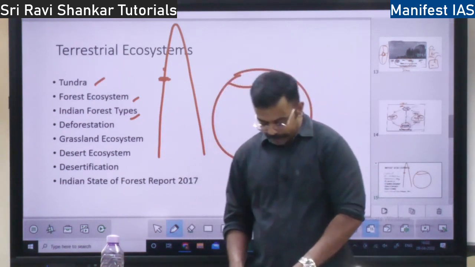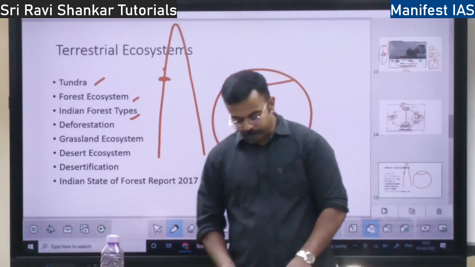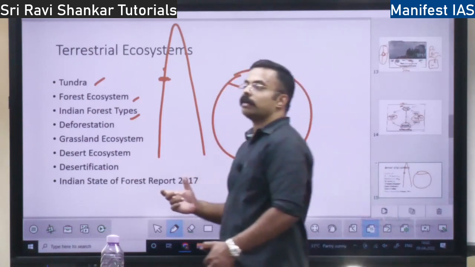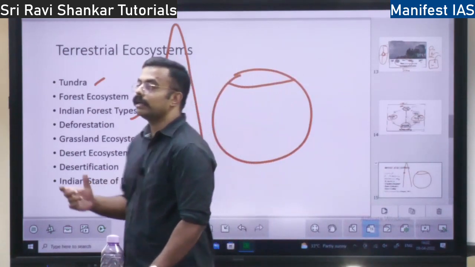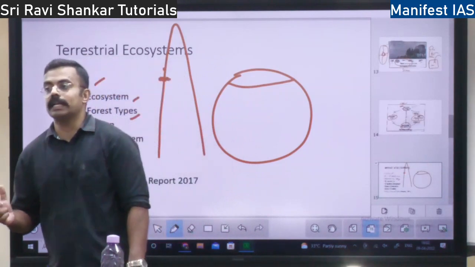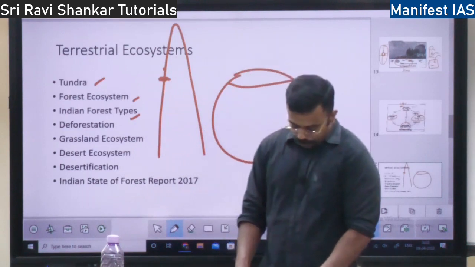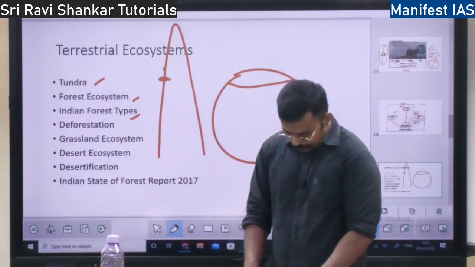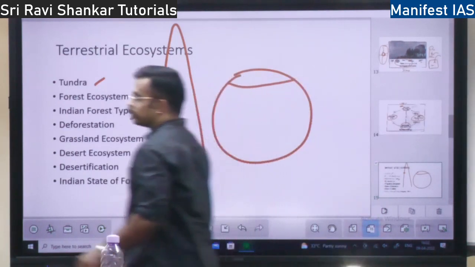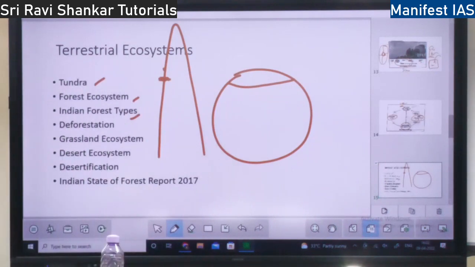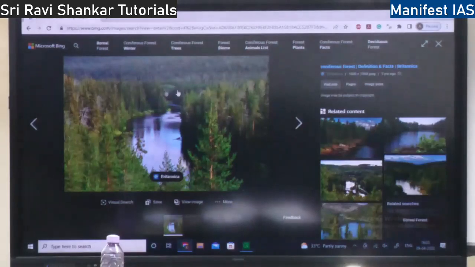Then you have Himalayan dry temperate, subalpine forest. Whenever you come across the term subalpine or alpine, it is cold region. In the cold region: subalpine forest, moist alpine scrub, dry alpine scrub. Scrub forest, we will see how a scrub forest looks. Even I am curious. I am going to show you how a scrub forest looks like.